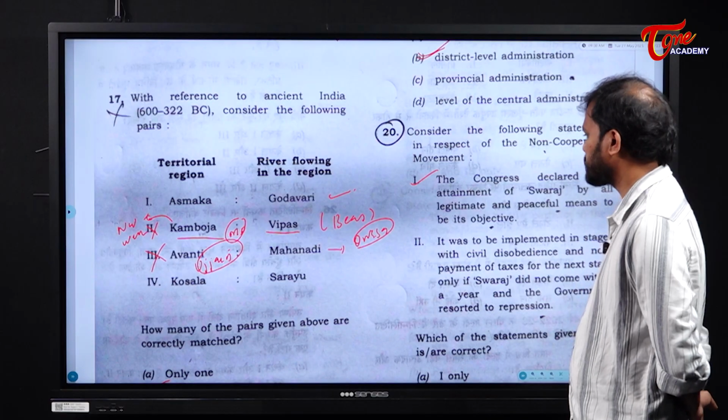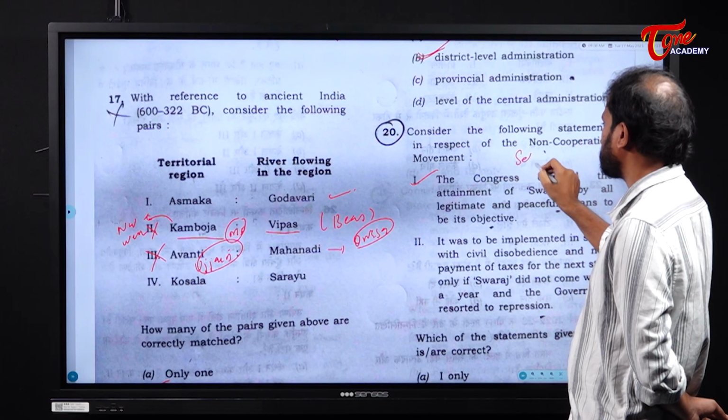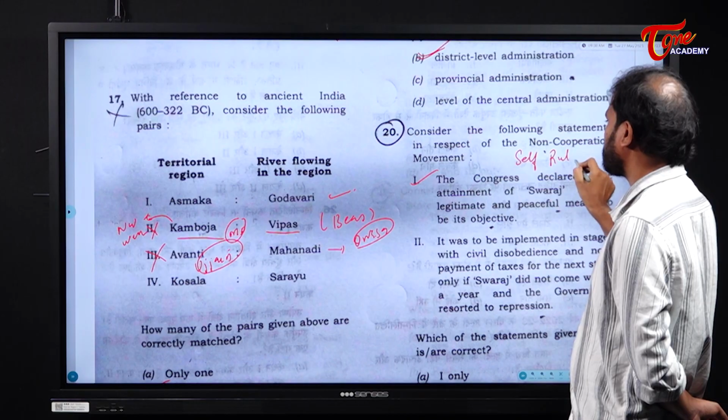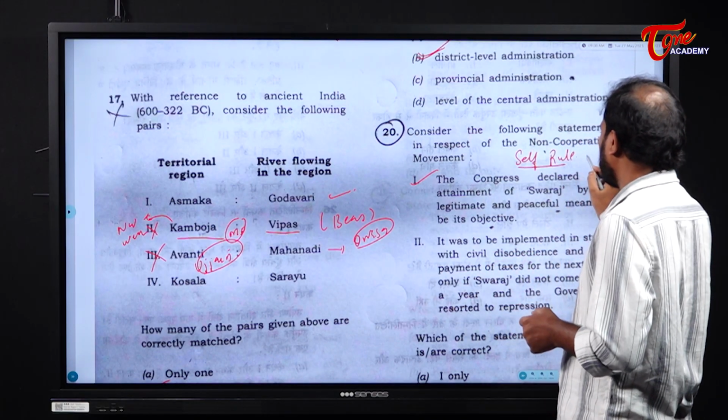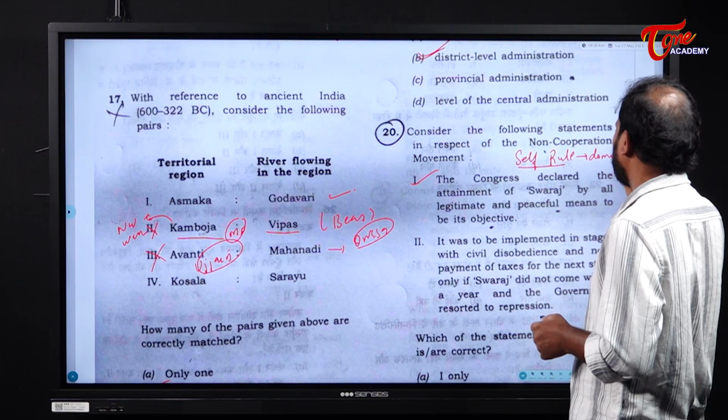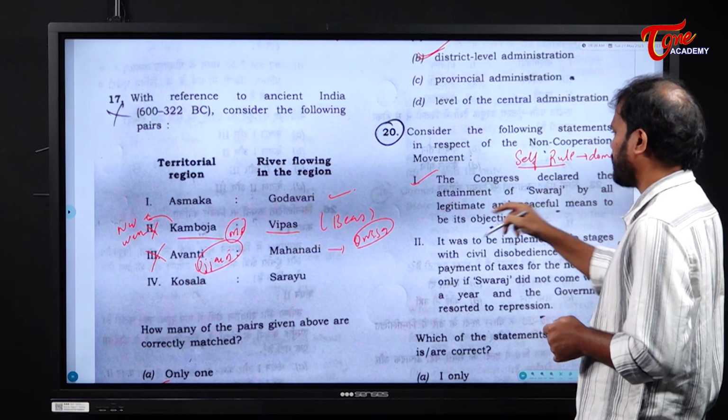Swaraj is self-rule. Purna Swaraj is complete independence. There is a difference. Self-rule here is nothing but the dominion status. So statement 1 is correct.